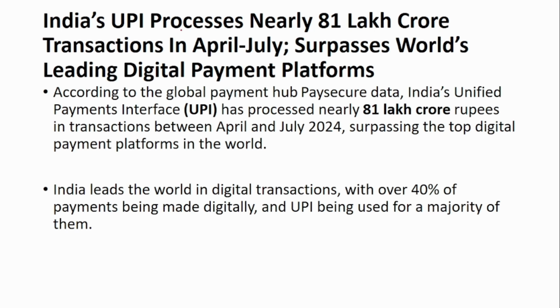Next is that India's UPI processes nearly 81 lakh crore transactions in April-July. So 81 lakh crore transactions. According to the Global Payment Hub PaySecure data, India's UPI has processed nearly 81 lakh crore rupees in transactions between April and July 2024, surpassing the top digital payment platforms in India.